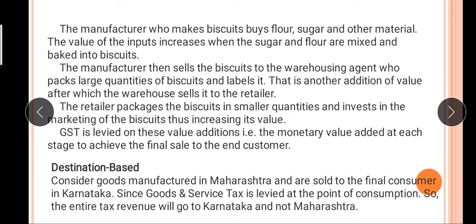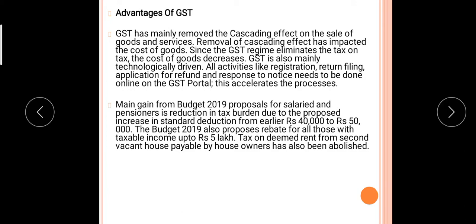And why is it called destination based? Consider goods manufactured in Maharashtra and sold to the final consumer in Karnataka. Since Goods and Services Tax is levied at the point of consumption, the entire tax revenue will go to Karnataka, not to Maharashtra, because it is an interstate GST.